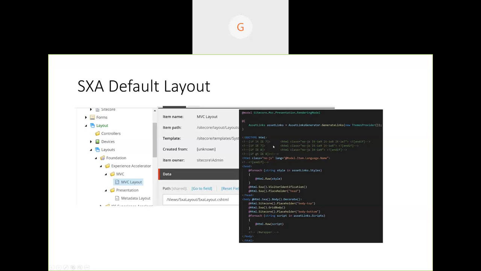Previously, we used to add just references, right? Like CSS references and script references, the final optimized ones. So here the assets are a little different, and we also get a structure and visitor identification already added. So we get the basic structure, and most of our requirements will be satisfied by this MVC layout. We don't need to create a new layout, but it doesn't stop us. We can still create our own layouts, whatever we used to do in a normal custom build.